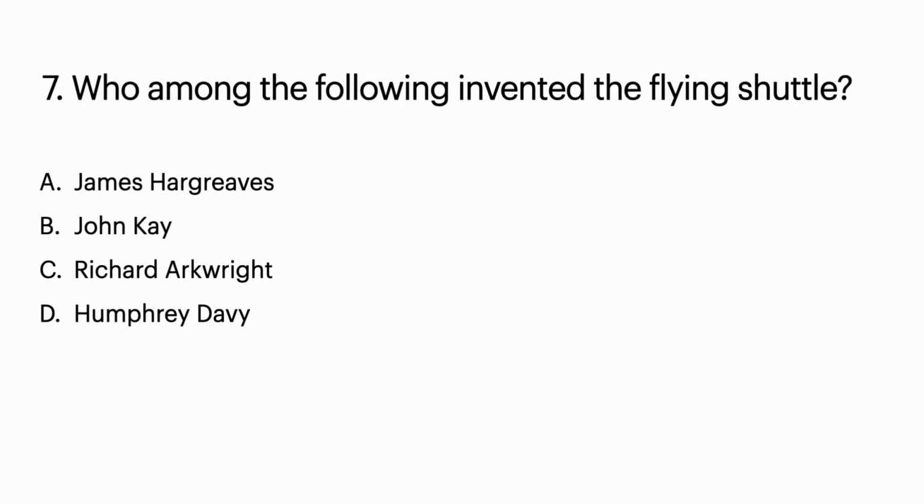Now what is flying shuttle here? Here flying shuttle is a machine where people can weave the maximum amount of fiber possible. Okay, so this was the foundation technology for weaving machines, right? Okay, so option A, James Hargreaves. Option B, John Kay. Option C, Richard Arkwright. Option D, Humphrey Davy. So the correct answer is option B, John Kay.